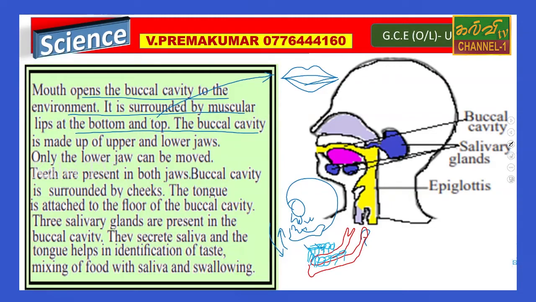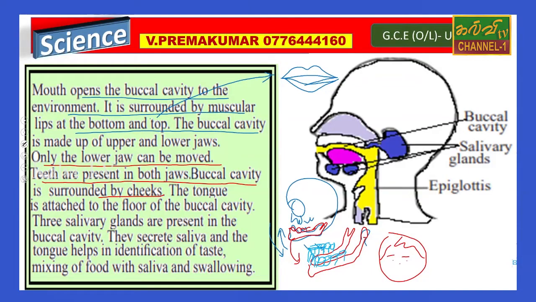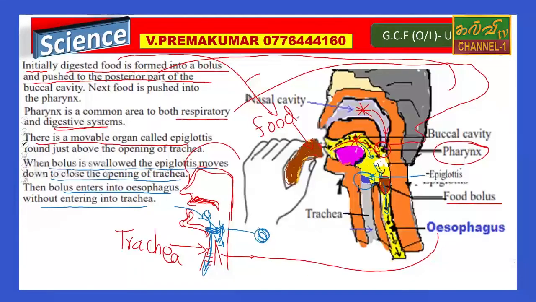So we have removed the jaw, showing the lower jaw here. Now only the lower jaw can be moved. Teeth are present in both jaws. The buccal cavity is surrounded by the cheeks. Everyone knows we have cheeks in our body. These are the cheeks, and the tongue is also there.